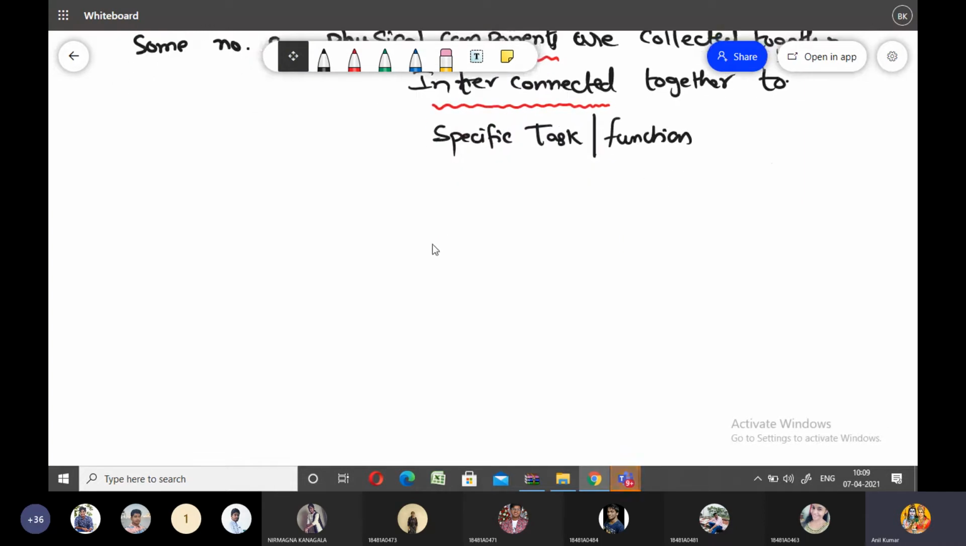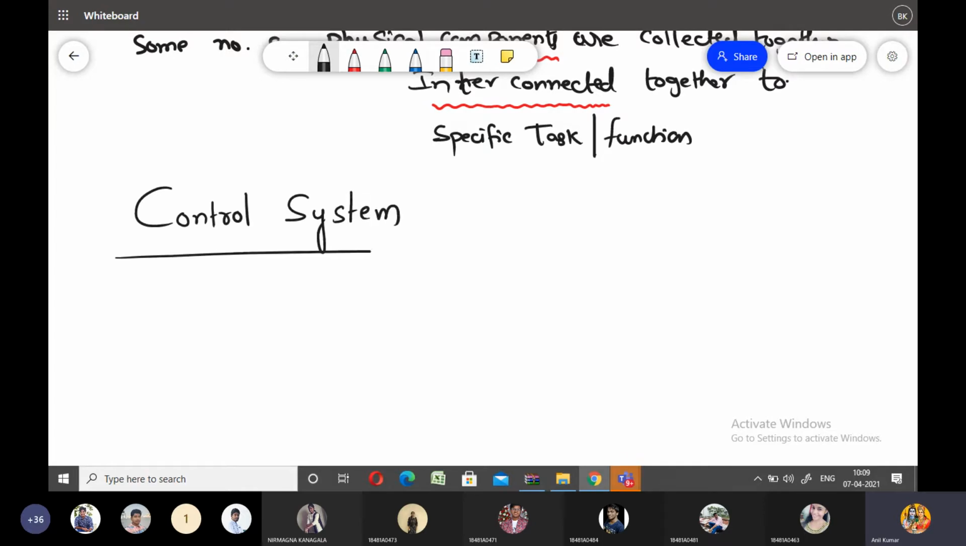What is meant by a control system? Anybody, please tell me what is meant by a control system. Here a control system is nothing but some physical components collected together. For what purpose are we connecting the physical components here? So here I would like to introduce the definition of the control system. Yesterday I already told you.